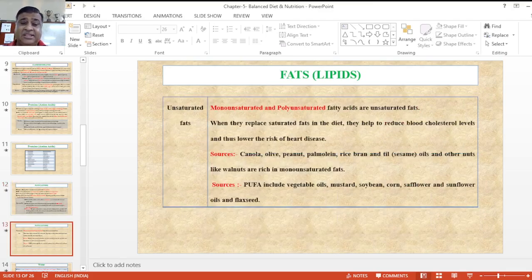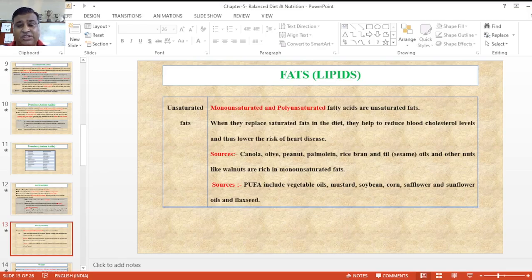Now next is unsaturated fat, which is a combination of monounsaturated and polyunsaturated. They also replace saturated fat in our diet, reduce blood cholesterol levels and lower the risk of heart disease. What are the sources? Olive oil, peanuts, palm oil, rice bran, til, that is sesame oil, and other types of nuts such as walnuts.